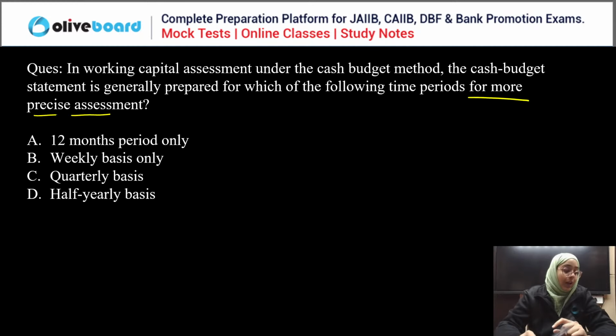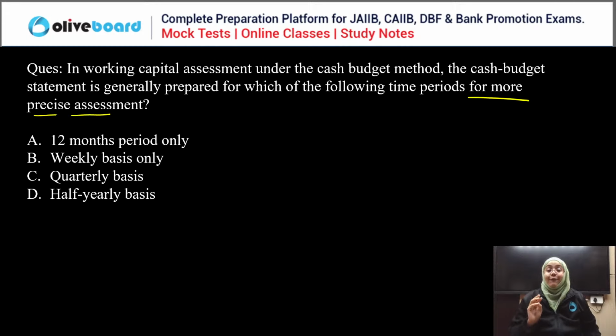Now Sneha is saying 12-month. Kiran is also saying 12-month. And everyone else, please answer this question. See, a cash budget statement is calculated for 12 months, meaning 1 year, for 6 months, half yearly basis, and for 3 months also. That is the quarterly basis.